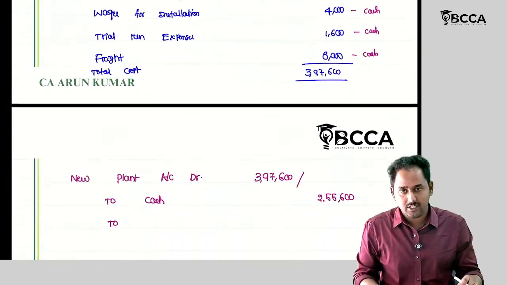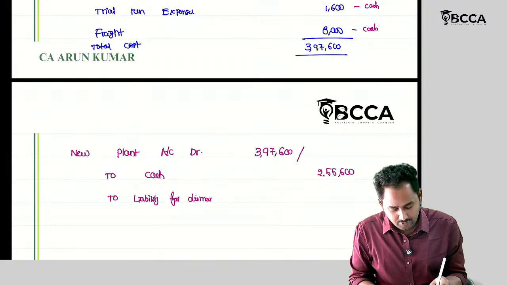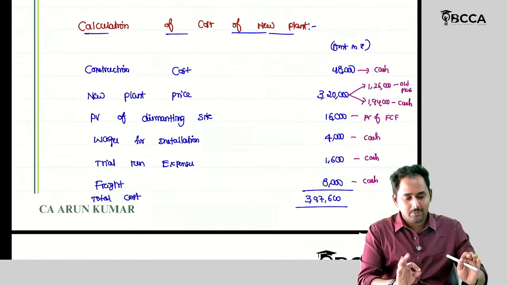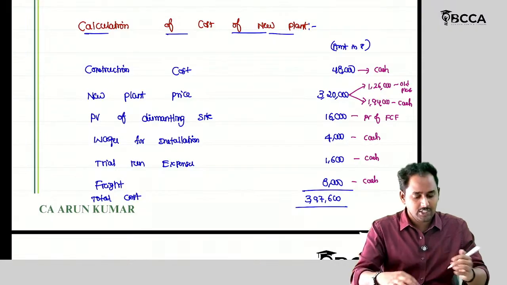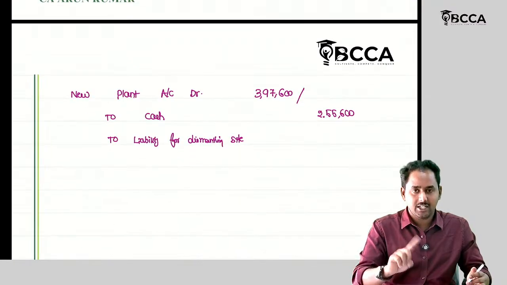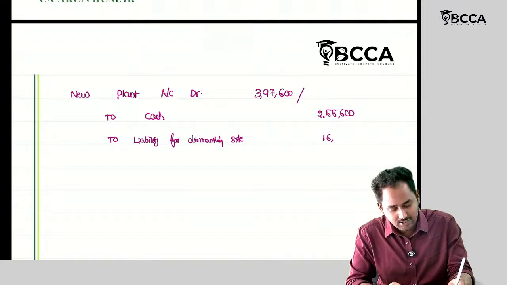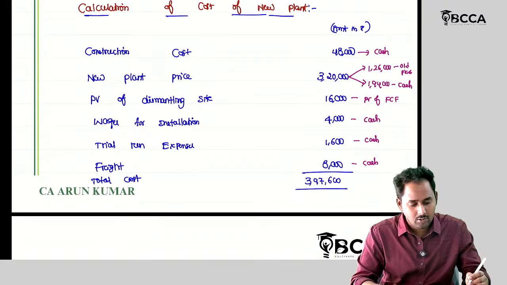And value of dismantling side, right? So liability for today. But am I paying it today? So that's why I'm recording it as a liability, because I'm not paying today's expenses. What is today's expenses? 16,000.